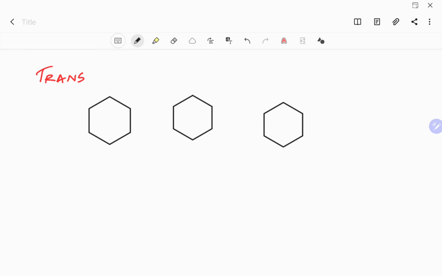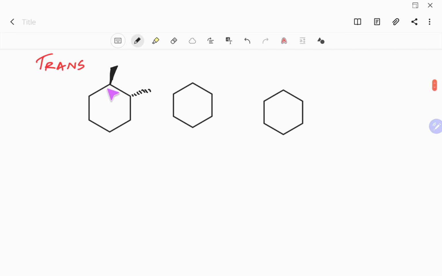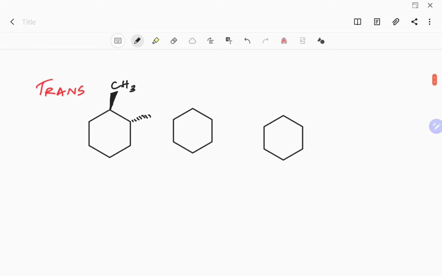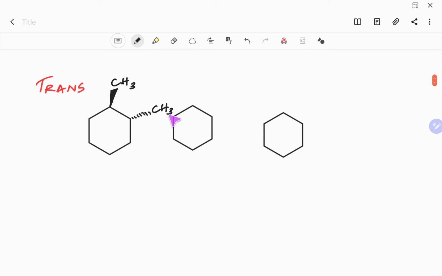So in here, let's take two methyl substituents, and of course you should have one methyl substituent on one plane and the other methyl substituent should be on the opposite plane. Okay, so usually in here this wedge identifies one methyl. You can write CH3, but it doesn't really matter. If you are using skeletal formulas, you don't have to write a CH3. Every end and a bend is a carbon, right? So you don't have to show them.